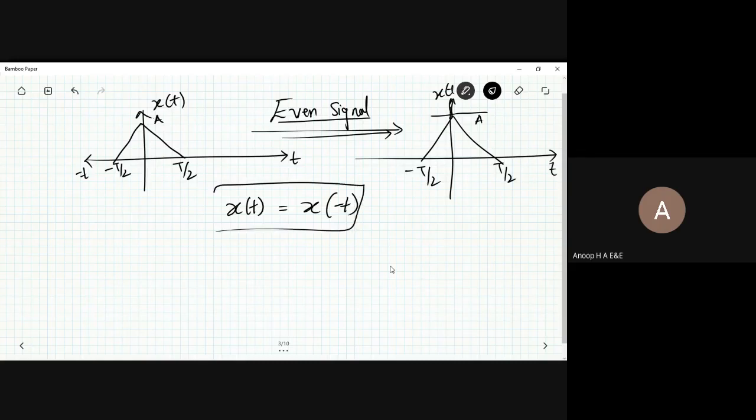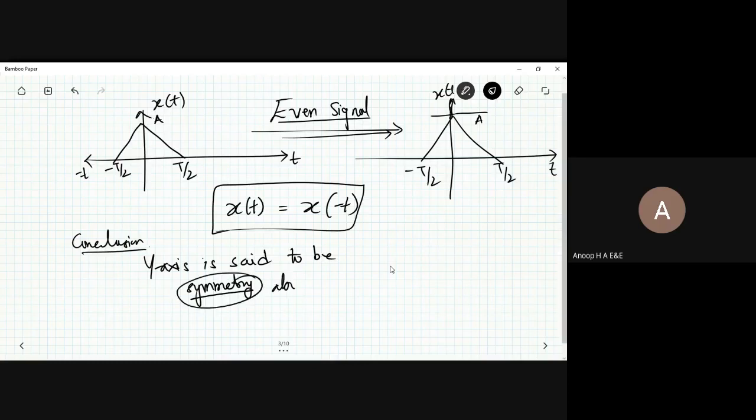So what is the conclusion that you draw from this? The y-axis is said to be the symmetry. In all the even signals, I repeat, in all the even signals, once you have symmetry about the y-axis, you call it an even signal.